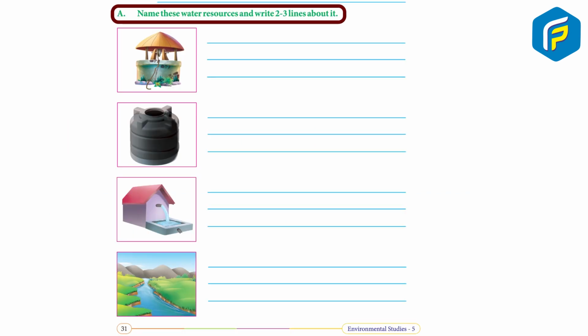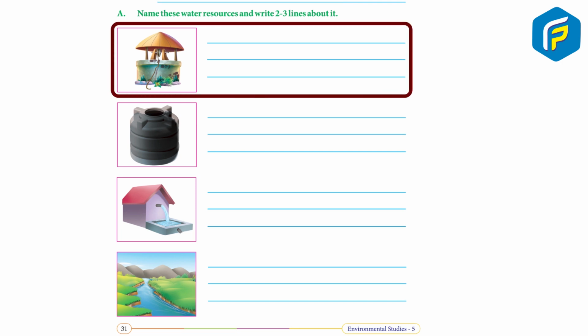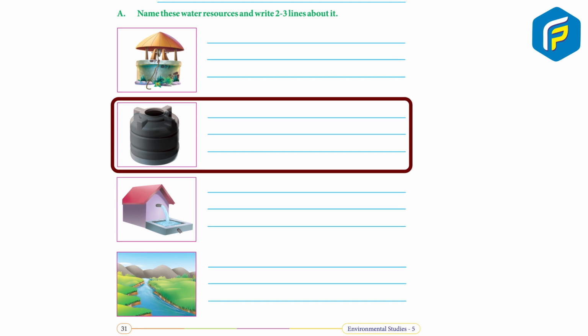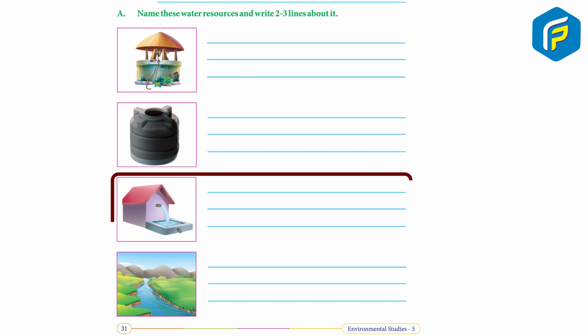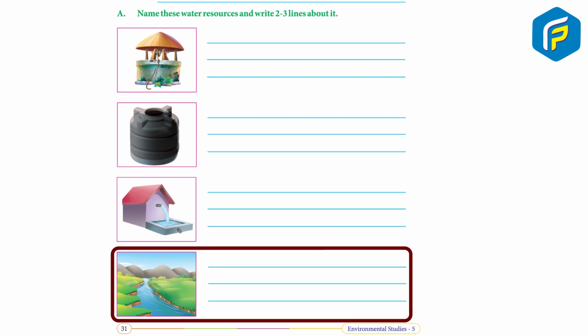A. Name these water resources and write 2 to 3 lines about it. 1. Well. Well is a deep hole in the ground where water is available. 2. Tank. To get the best possible outcomes, the overhead water tank should be located in the southwest or west corner of the house. 3. Tube well. Tube wells are used to draw underground water by means of electric pumps. 4. Canal. Canals are small channels dug to take water out from the rivers and irrigate the fields.